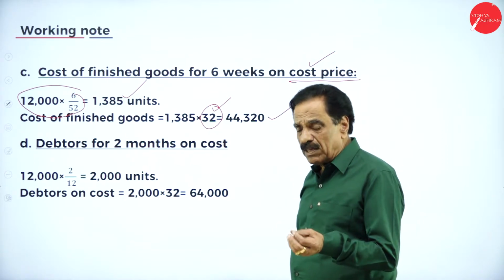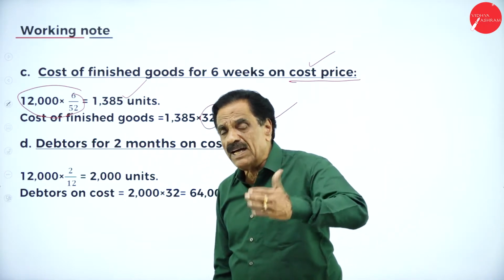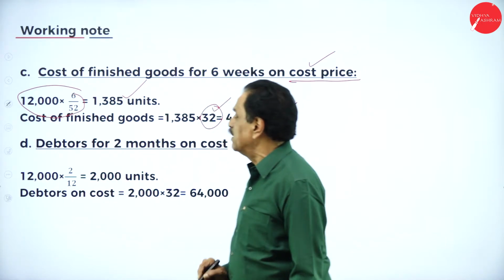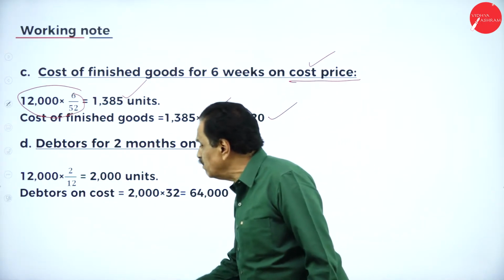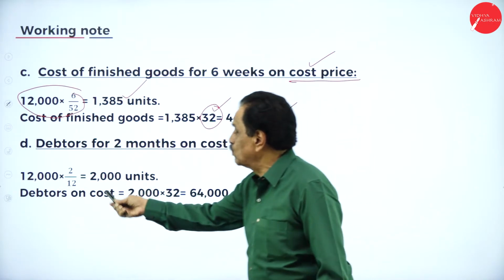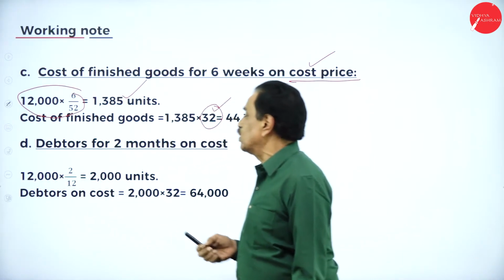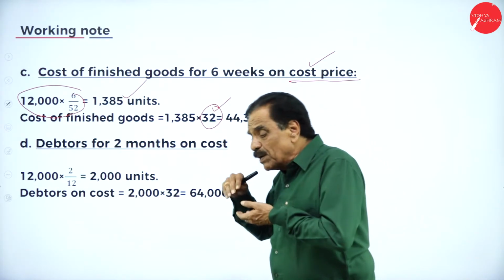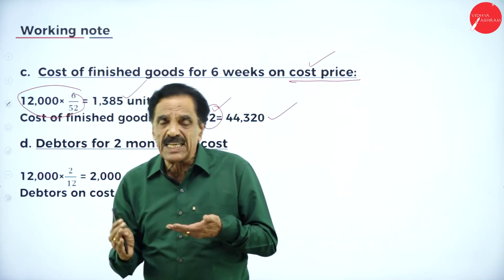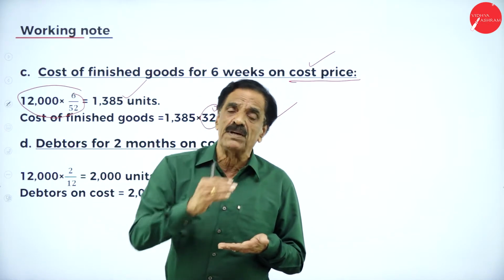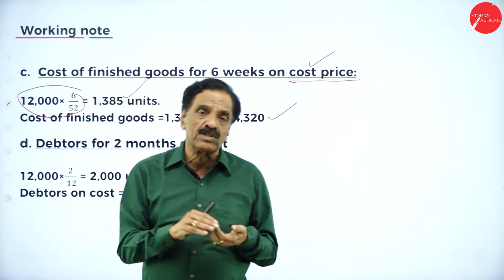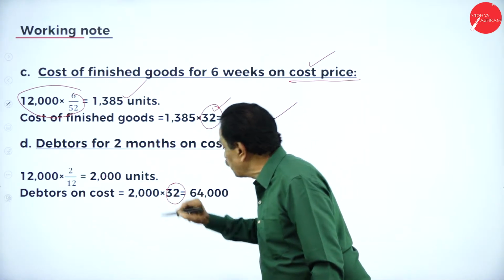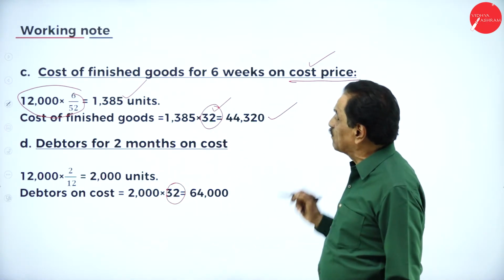Then debtor for 2 months on cost. So the problem says we allow the customer to pay after 2 months. So 12,000 into 2 by 12 comes to 2,000 units now. Here 12,000, 12 ones are 12, 1,000, so 2,000 units. Debtor on the cost price. Debtor, always calculate on the cost. If the problem says debtor should be calculated on sales, then we take the 40 rupees. If they do not ask, we take the cost price. What's the cost price? 32 rupees. 2,000 into 32 is 64,000.